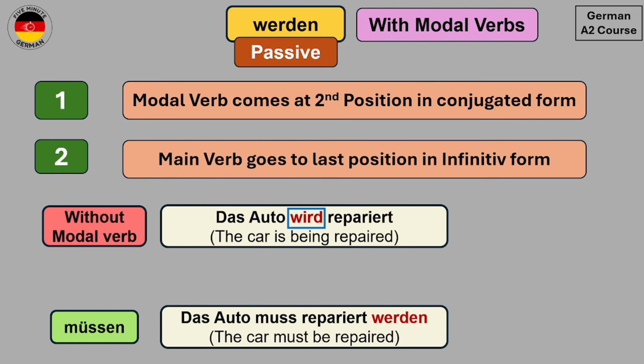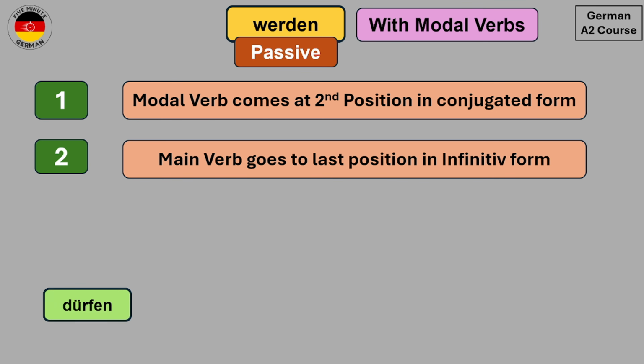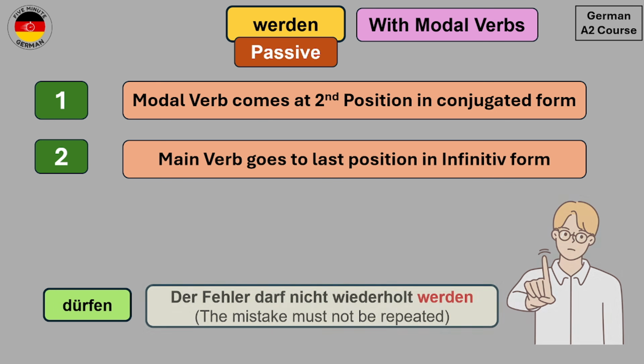Now in this sentence as well, the modal verb comes at second position in conjugated form, and the verb at second position goes to the end of the sentence in infinitive form. So wird becomes werden. Another commonly used sentence with the modal verb dürfen, which you might come across, is Der Fehler darf nicht wiederholt werden. The mistake must not be repeated. Der Fehler darf nicht wiederholt werden.